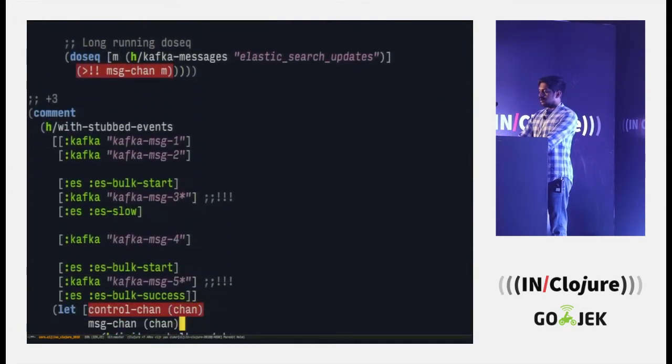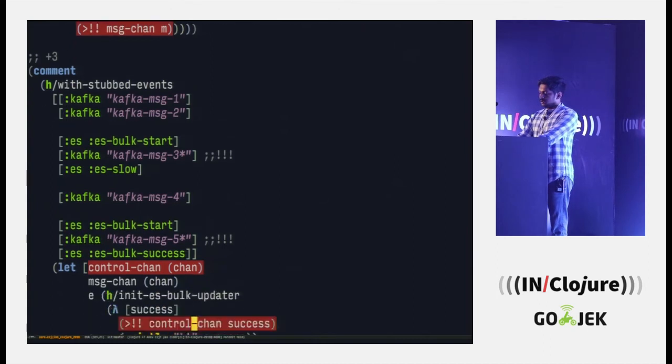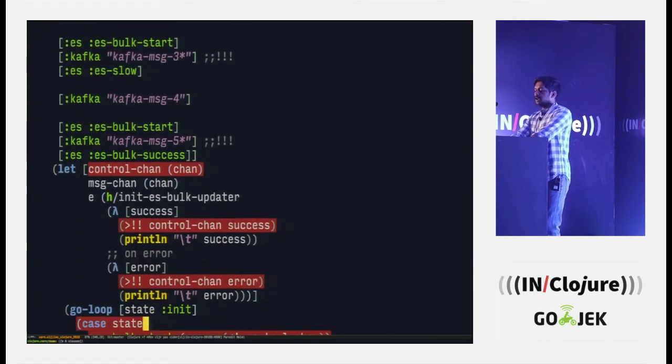So we have our big old condition which was failing for our earlier solution: a bunch of messages, then Kafka gets slow and there's a coinciding message during that time. Then we have some more messages, then there is one more Kafka bulk update, and there is a Kafka message coinciding on that. A big condition. So what we are doing here now is creating one more channel called control channel. This is just a naming convention where we are saying this channel won't have any data, it will just have signals to tell the other process what is happening.